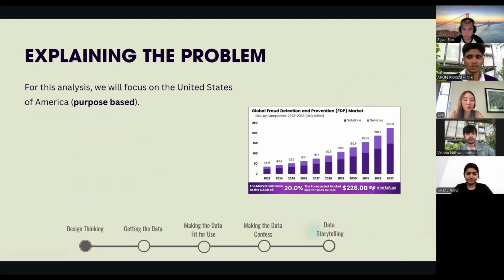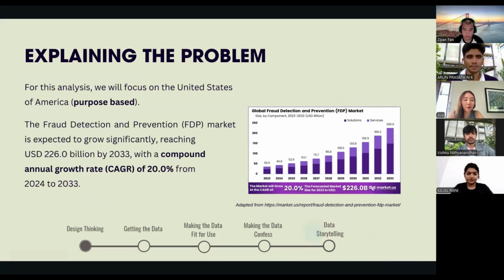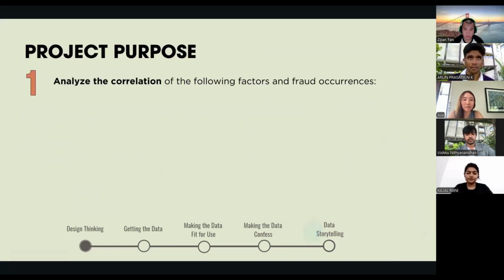Based on the snippet shown, strong growth in the US fraud detection and prevention market is forecasted from 2024 to 2033. With evolving fraud tactics, there is a growing need to pay attention to this market.